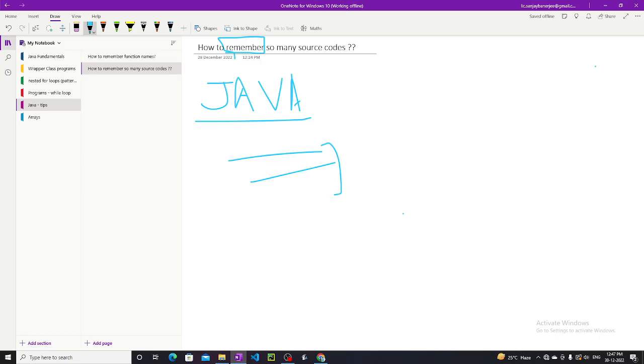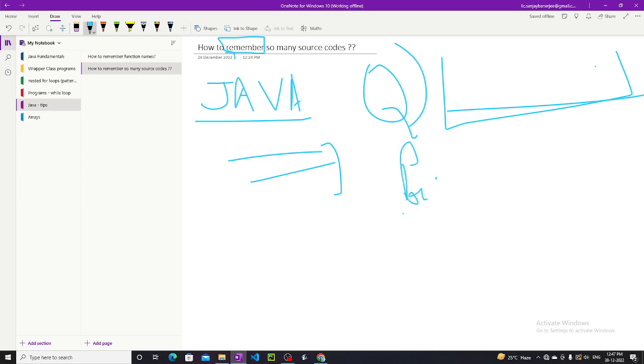In very basic language, I first see the question. The question may say, take a number from the user as input and check whether it is a prime number or not.